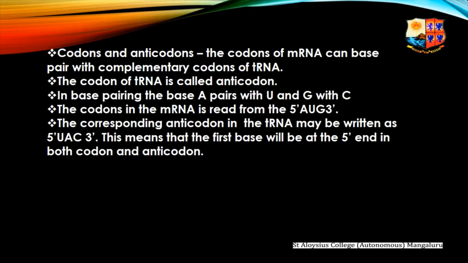Codons and anticodons. The codons of mRNA can base pair with complementary codons of tRNA. The codon of tRNA is called the anticodon. In base pairing, the base A pairs with U and G with C. The codon in the mRNA is read from 5' AUG 3'. The corresponding anticodon in the tRNA may be written as 5' UAC 3'. This means that the first base will be at the 5' end in both codon and anticodon.